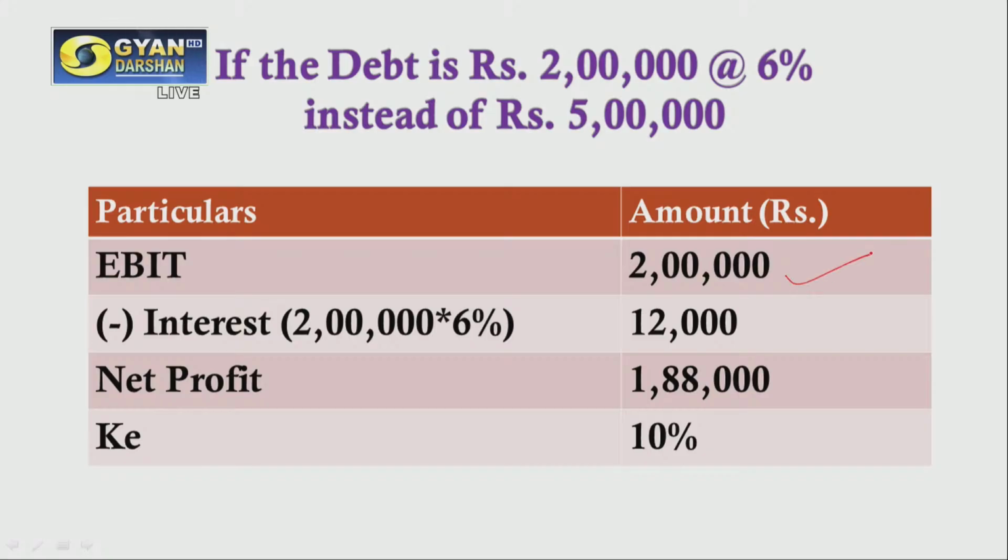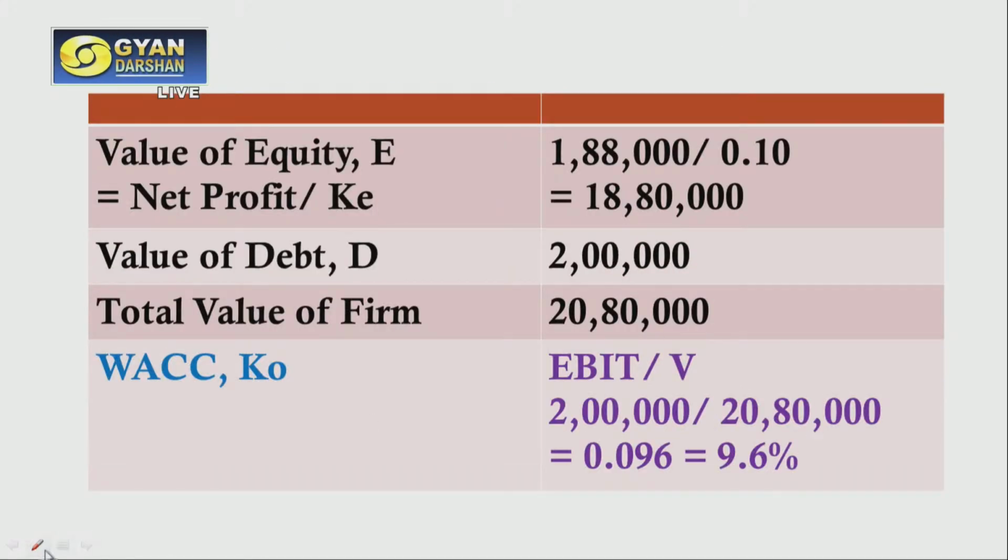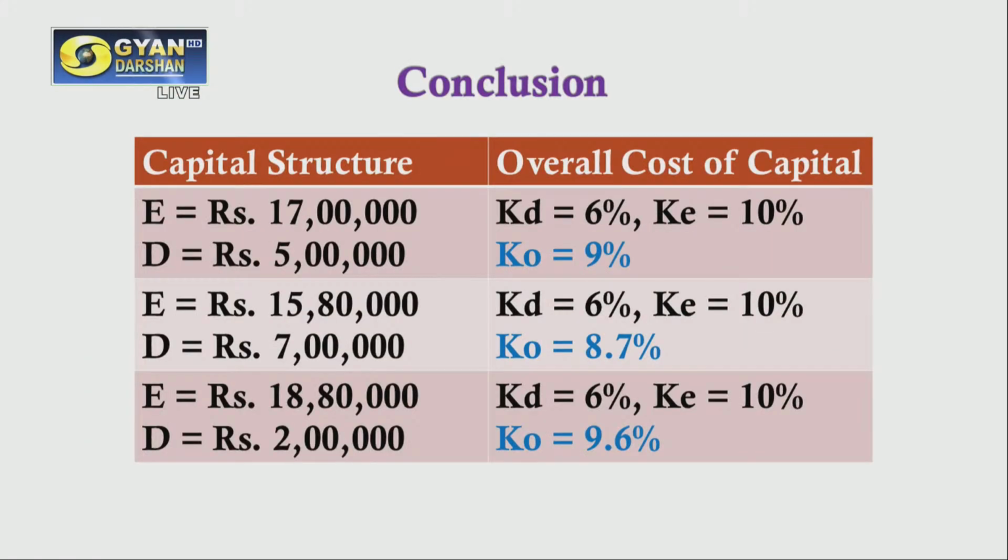In the third part, the debt is reduced from 5 lakh to 2 lakh at the rate of 6%. Again, EBIT is 2 lakh. Now, 6% of 2 lakh will give us the interest amount, that is 12,000. Net profit is 1 lakh 88,000. Using this amount, we can calculate E as we have calculated in the other parts. So our value of E is 18 lakh 80,000. Our debt is 2 lakh, which will give us V, the value of the firm, which is 20 lakh 80,000. Using this, we can calculate WACC, which will come as 9.6%.